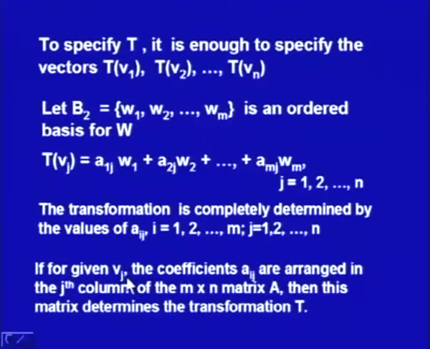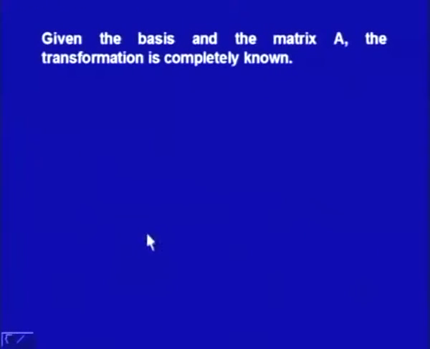If for a given Vj, the coefficients Aij are arranged in the jth column of the m by n matrix A, then this matrix determines the transformation T, which has Vj as the jth vector. So we arrange these coefficients of TVj in the jth column, and that is the matrix A.